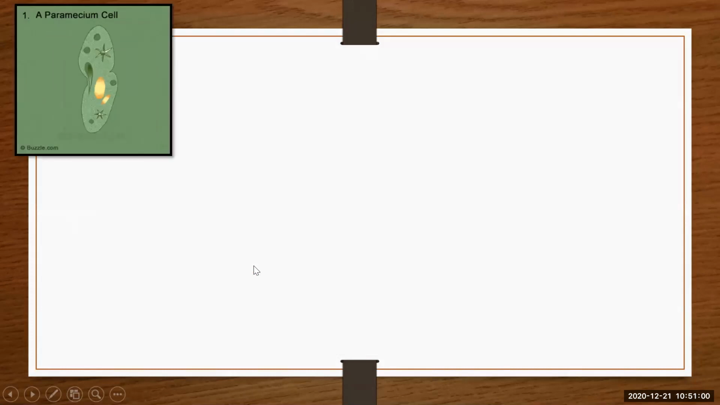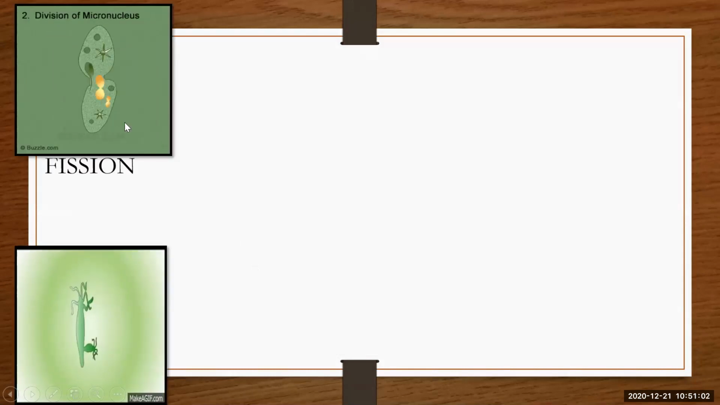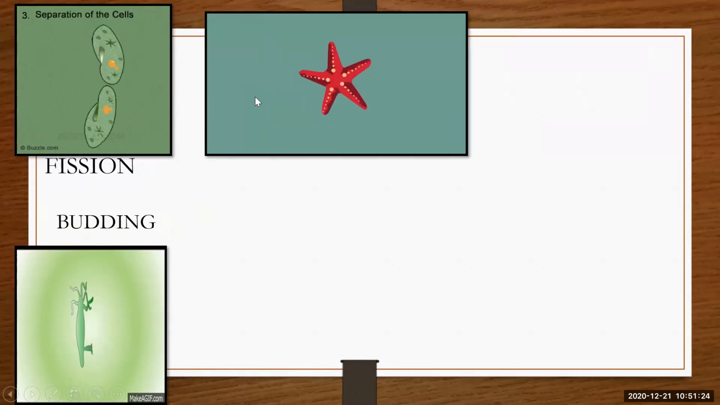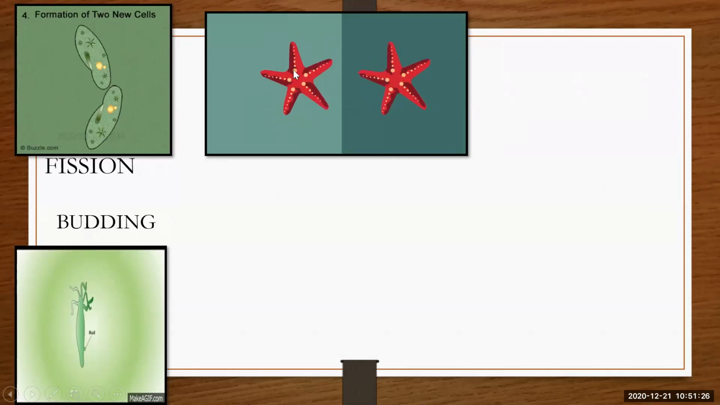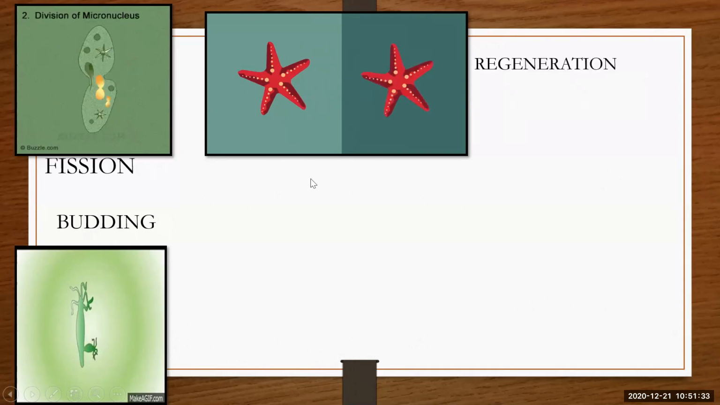So let us see fission. Fission means the single parent organism is getting divided into two. Budding means a small bulge or bud is appearing on the parent cell, and that is giving rise to the new cell, new organism. Now we'll talk about regeneration, where a single organism is getting cut into different parts, and that part is getting developed into a full organism, that is known as regeneration.